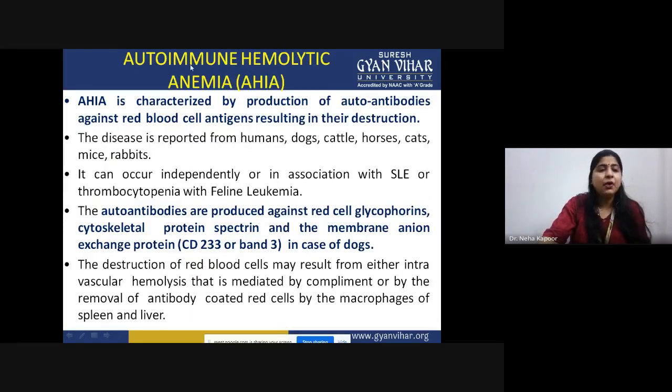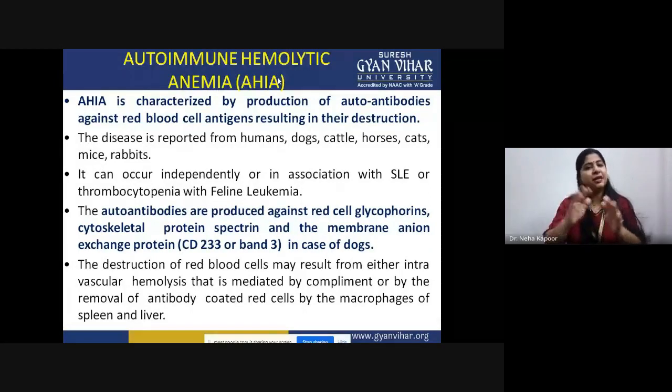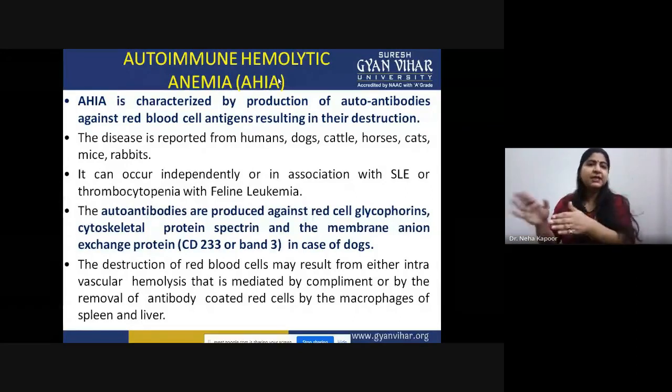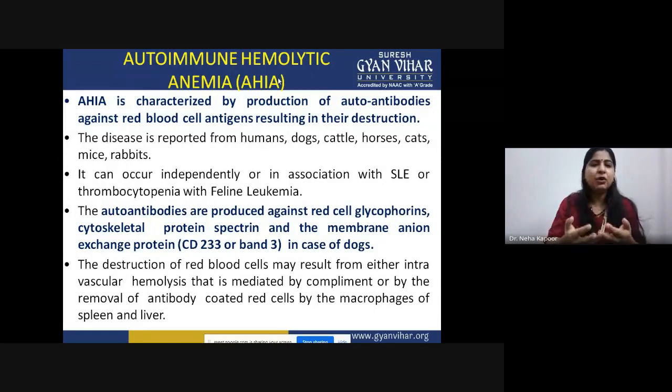Next disease is autoimmune hemolytic anemia. Again, as the name suggests, it is basically attacking our RBCs. So it is characterized by the production of autoantibodies against the red blood cell antigen. As you people know, our RBCs contain certain surface antigens. If a particular antibody is being produced in response to that very antigen, that means RBC would be destroyed. If RBCs are getting destroyed, in that case, autoimmune hemolytic anemia would be developed.